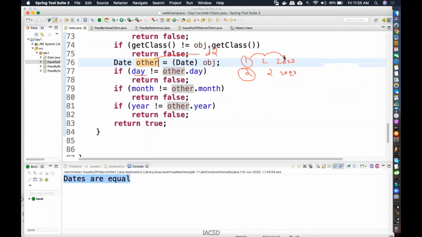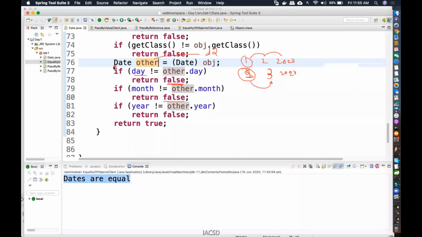Anyway, the objects are not the same. Are you understanding? So it improves the performance. If these two are not the same, directly return what? False. Okay. Now suppose day and day are the same, this is 1 and 1, but this is 2 and 3. Then in that case, I need to go and check the month. And if the month is also not the same, then what will I return back? False. Okay. So it improves the performance.